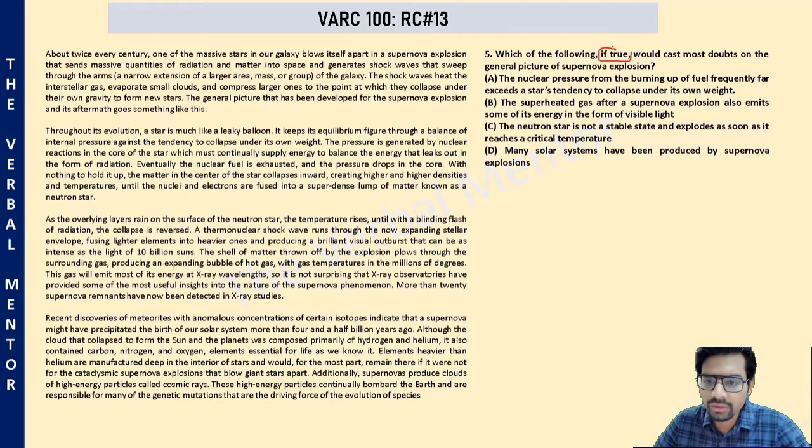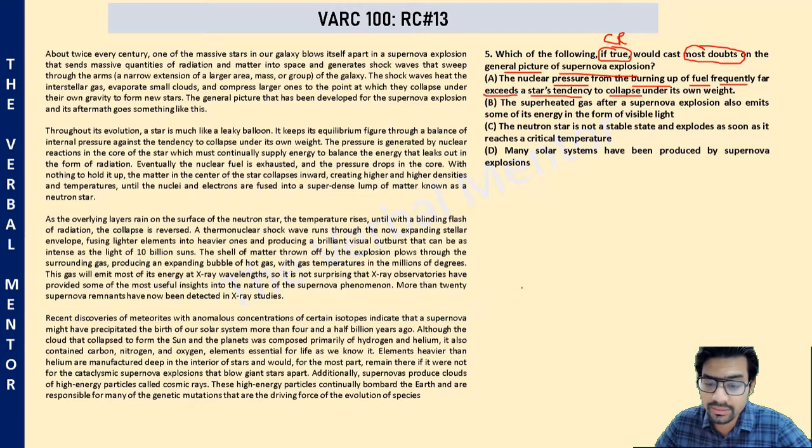Which of the following, if true, critical reasoning, would cast most doubts on the general picture of supernova explosion. So we have to basically weaken any of the given sequence of events, its origin or its effect. Okay. Option A, the nuclear pressure from the burning up of fuel frequently far exceeds a star's tendency to collapse under its own weight.